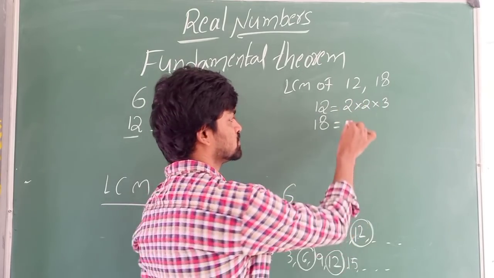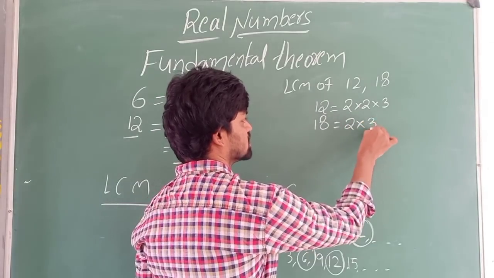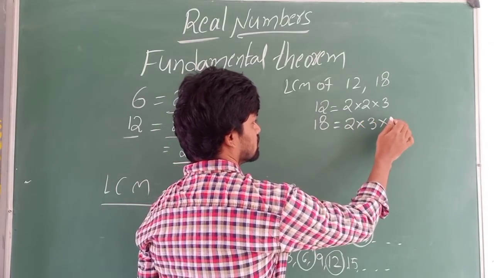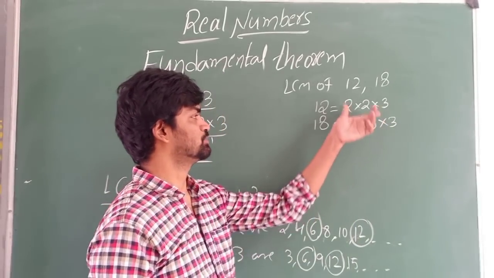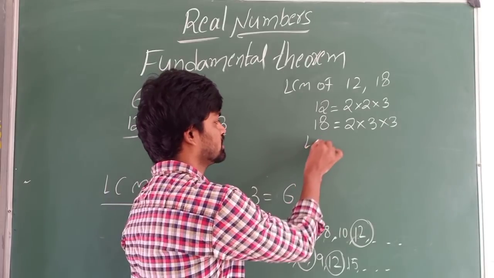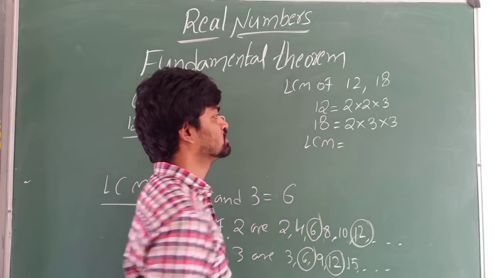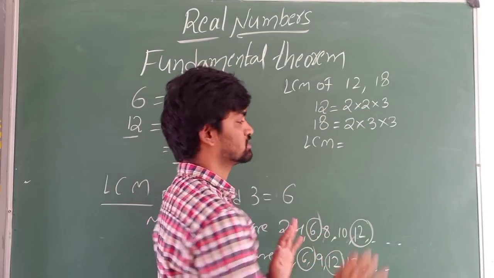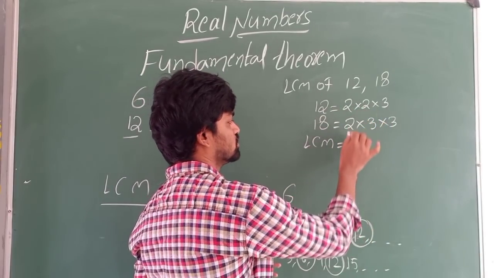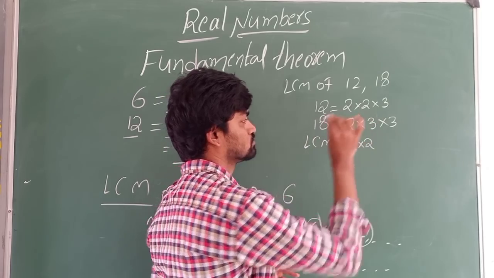Right, 18. So 2 into 3 into 3. 2 3's are 6, 6 3's are 18. So these are the prime factorizations. Now I am writing the LCM. How many maximum number of 2's are there? We have to check. See here only one, here 2 are there. So take 2 into 2.